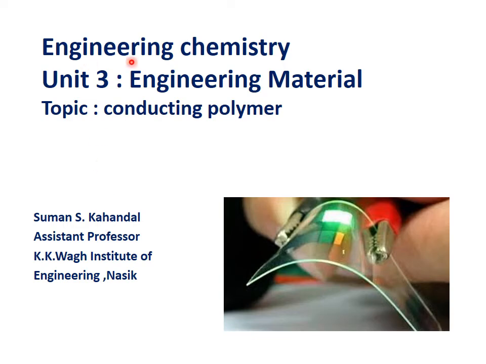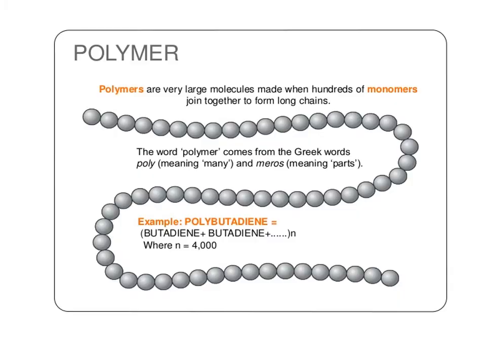So welcome you in engineering chemistry course, unit number 3, that is engineering materials, and our today's topic is conducting polymer. So what is meant by polymer? Polymer, it is a species where a large number of monomers, small molecules, join together, link together, and form long chains which are called polymers.